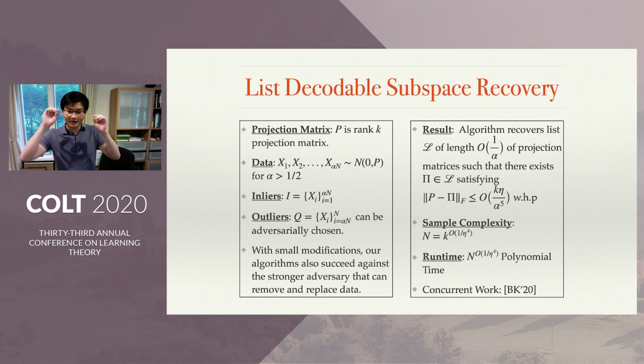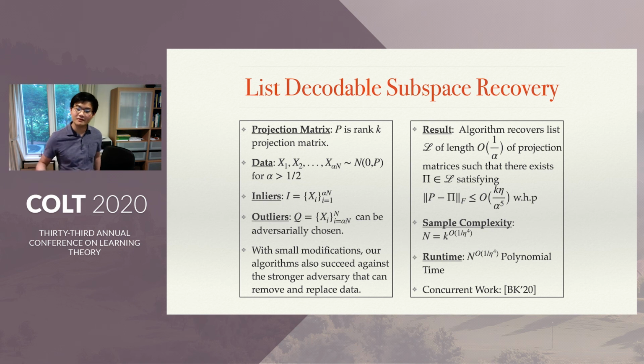Our result is we have an algorithm that recovers a list L of length O of 1 over alpha of projection matrices such that there exists a pi in L satisfying that P minus pi, in Frobenius norm, is upper bounded by big O of K eta over alpha to the fifth with high probability in D, where eta is a tunable parameter. Our sample complexity is n equals K to the big O of 1 over eta to the 4. Our runtime is n to the big O of 1 over eta to the 4, which, if you want to achieve some constant correlation with P, you set eta to be some polynomial in 1 over alpha, and this is polynomial time.